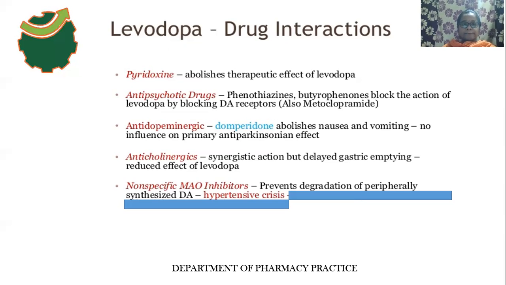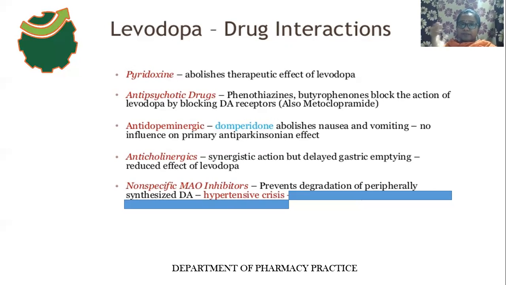And the second drug interaction is with antipsychotic drugs. When levodopa is used along with antipsychotic drugs, examples here are phenothiazines and butyrophenones, these drugs block the dopamine receptors. Then what will happen? They block the actions of levodopa.